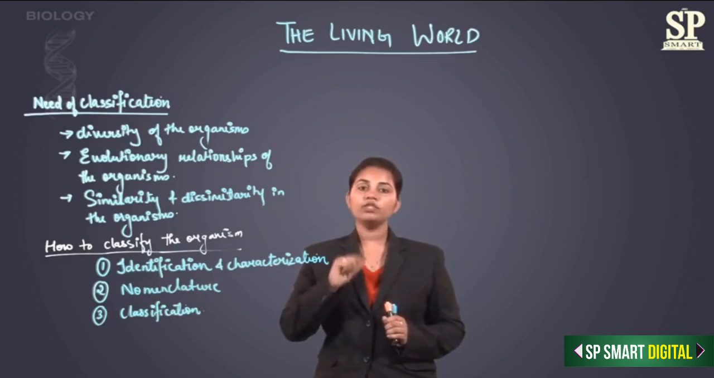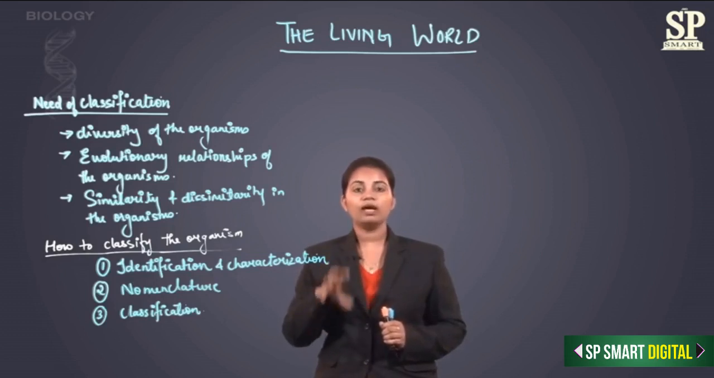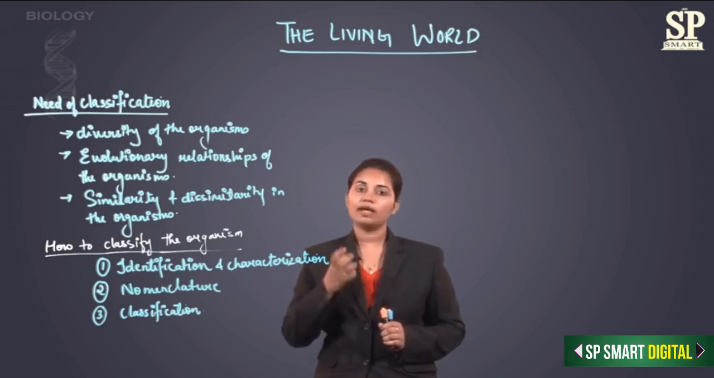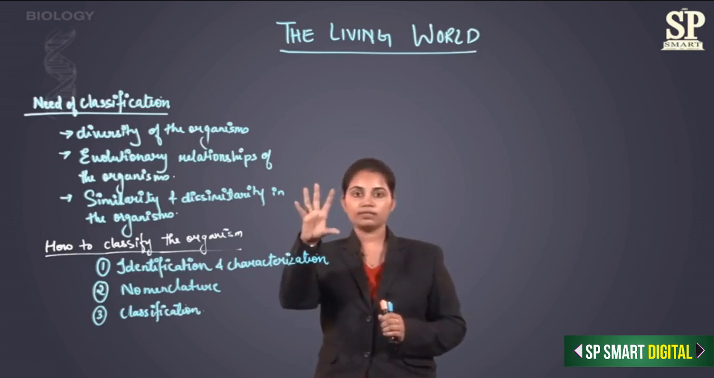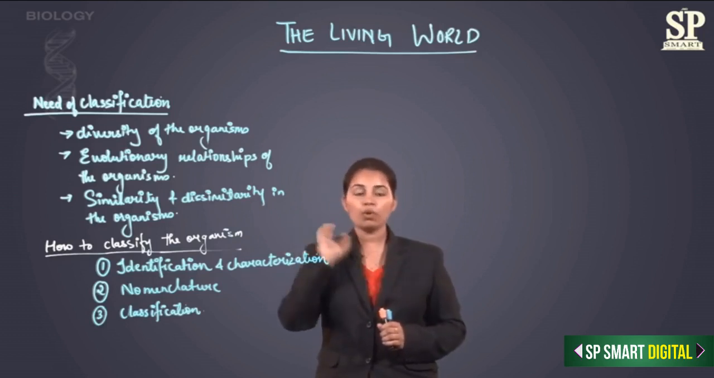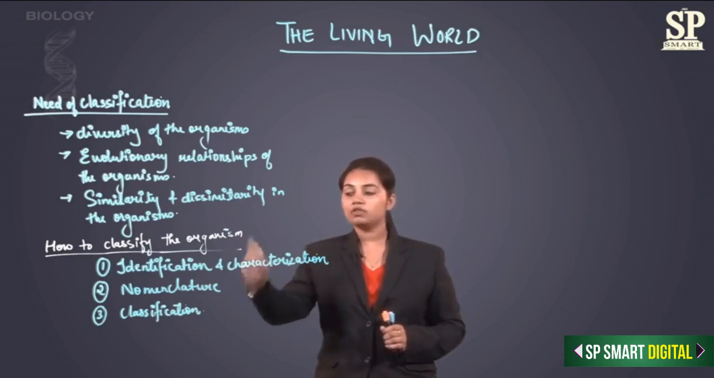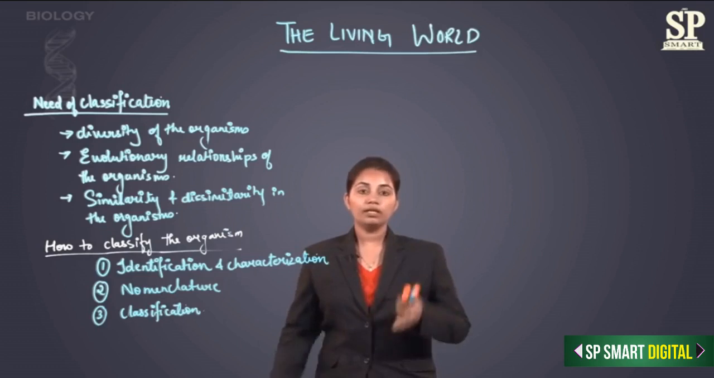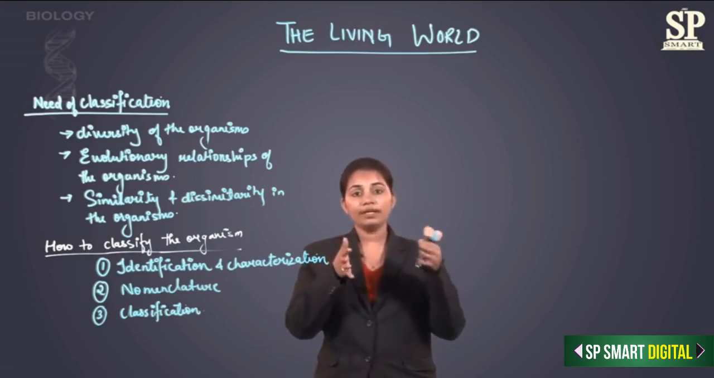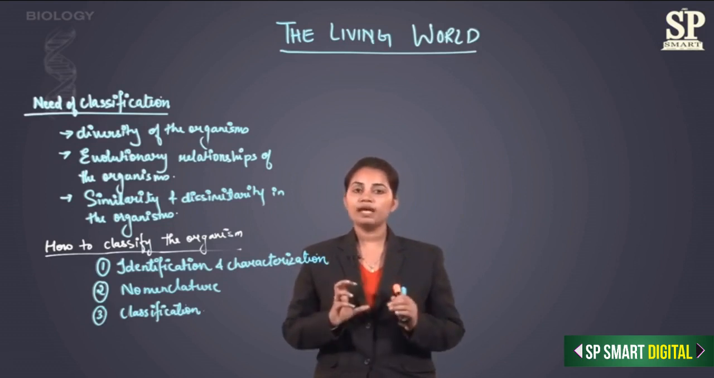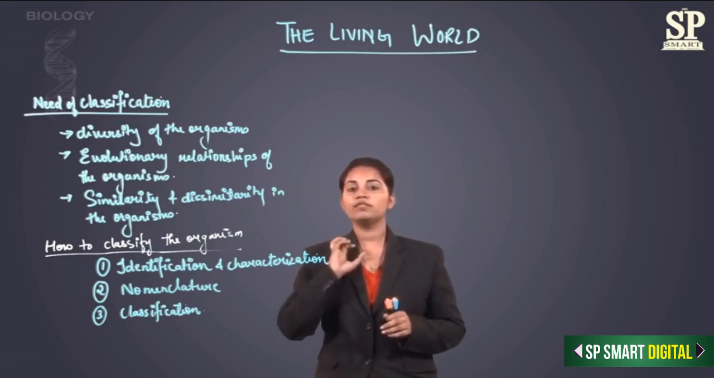Again, after putting that organism into that group, I should have some name given to that organism. Because I have compared the organism with similarities and dissimilarities, now I should give a name to that organism so that it can be known all over the world with that name, and that is called nomenclature. So I'm going to name the organism with the similar naming within that group itself. Once I have named the organism, finally I'm going to classify the organism.